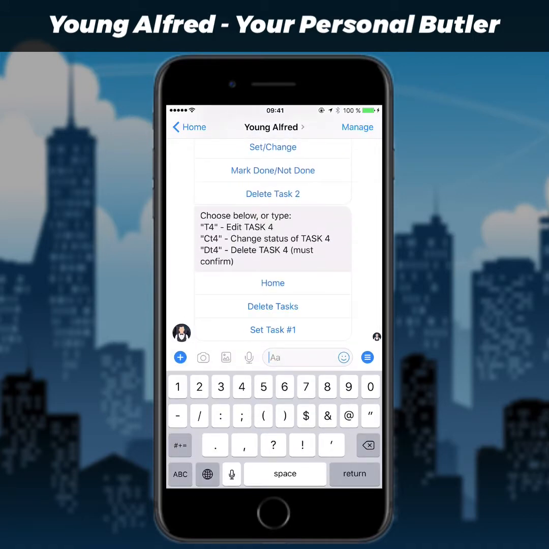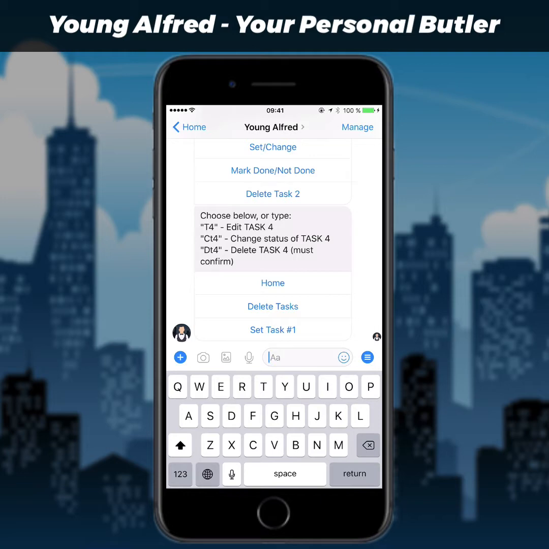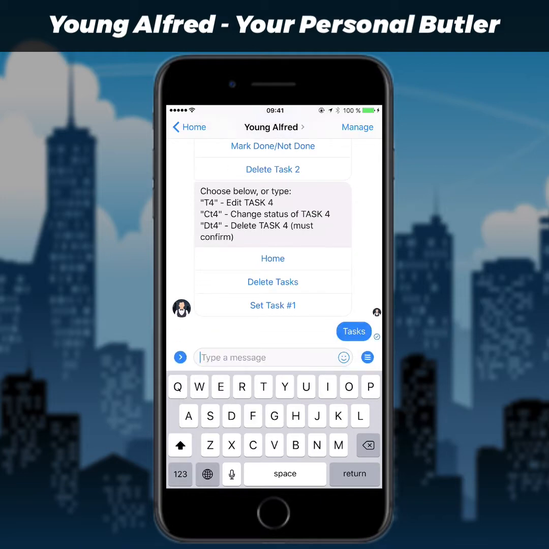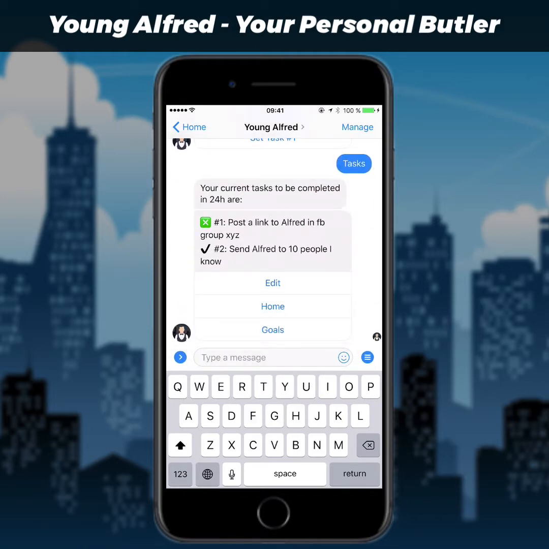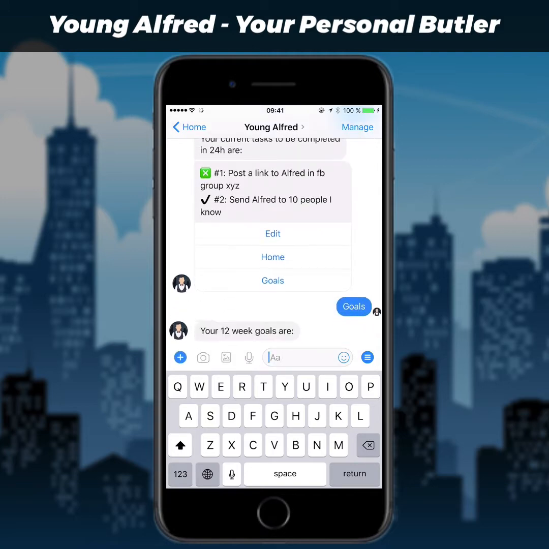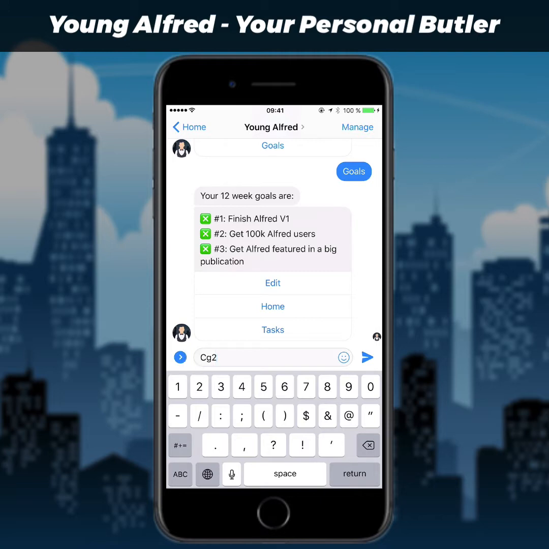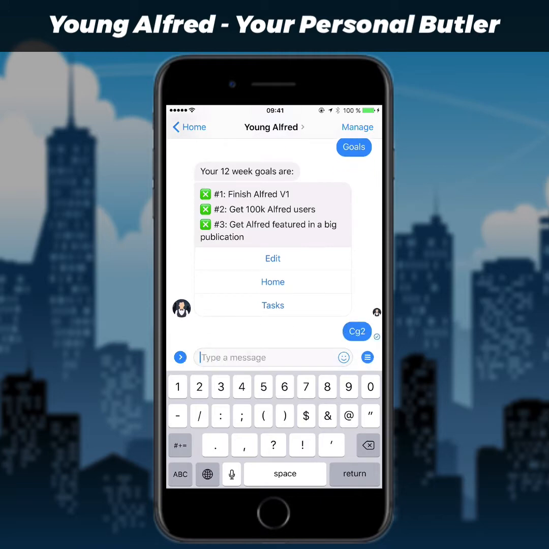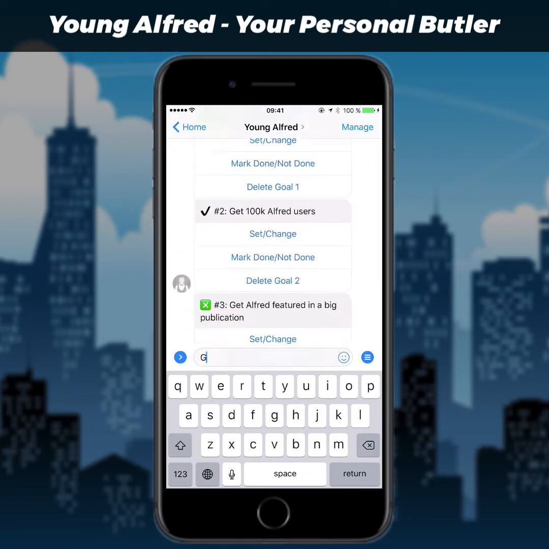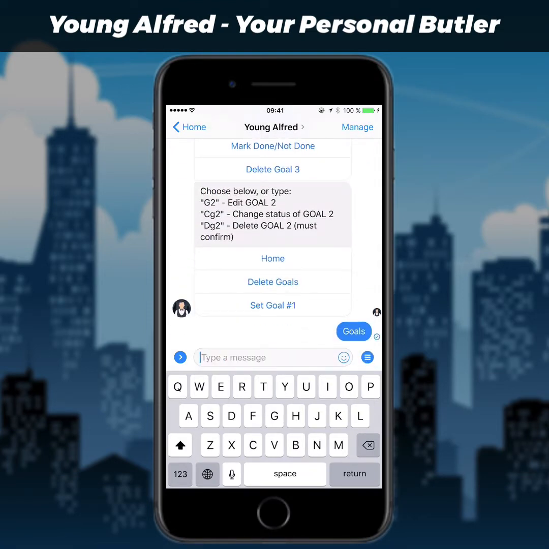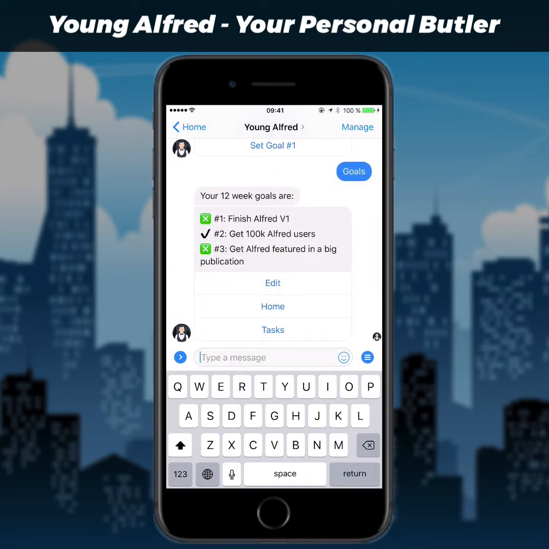And now we can just write tasks, and that'll give us the overview. So now it looks like that, and we have a shortcut to get an overview of the goals. We can do the same thing here. So let's say I got my 100,000 Alfred users. Let's say we're going to change the second goal. Let's type goals to get that nice overview. And we can clearly see here that it's been checked off.